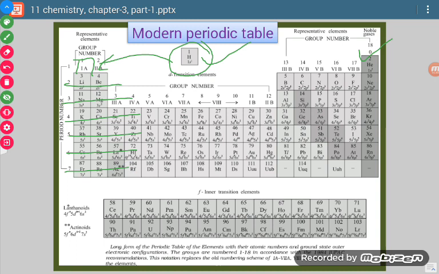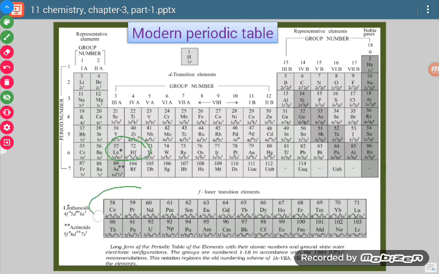There are 7 periods. One more thing: in the 6th and 7th periods, after lanthanum there are 14 elements. These 14 elements have been placed separately and are known as lanthanoids because they come after lanthanum.